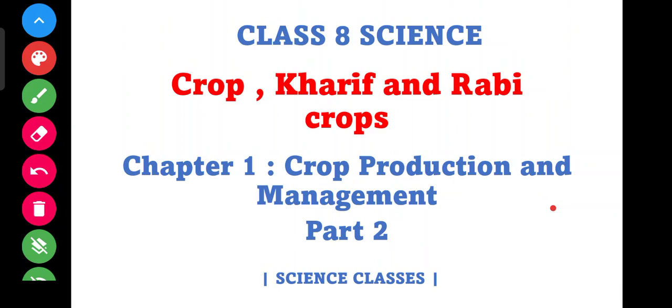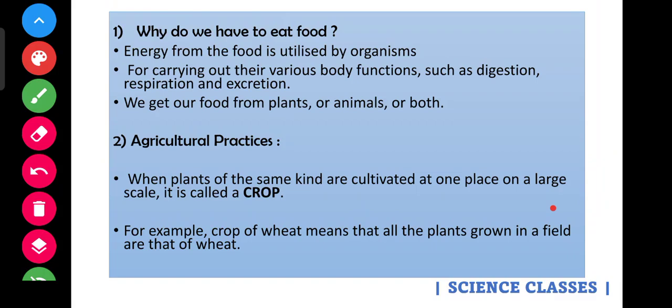Before understanding what is crop, let's see why we need crop. What is the main reason that we have to eat food? Nothing but from crop we get food. So why do we have to eat food? We need to eat food for our daily processes to get energy. That is nothing but energy from food is utilized by organisms. So we eat food from there.